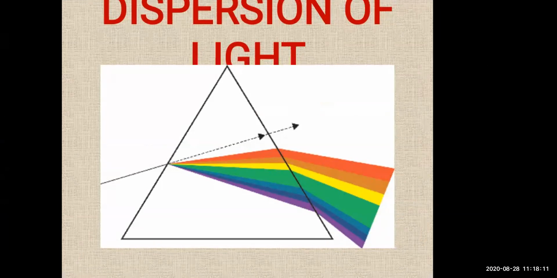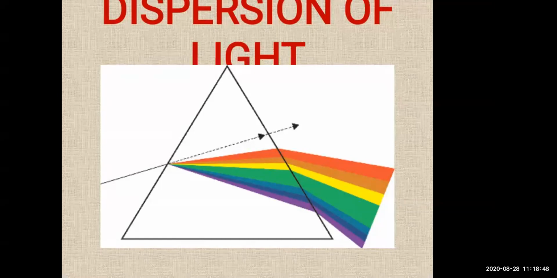Now these colors appear in the following order: VIBGYOR. You might have heard about VIBGYOR, that is violet, indigo, blue, green, yellow, orange and red. That is the color of a rainbow. Light is actually electromagnetic radiation, so the wavelength is very important. It is an important property of radiation. The wavelength of radiation to which our eyes are sensitive is between 400 and 700 nanometer.